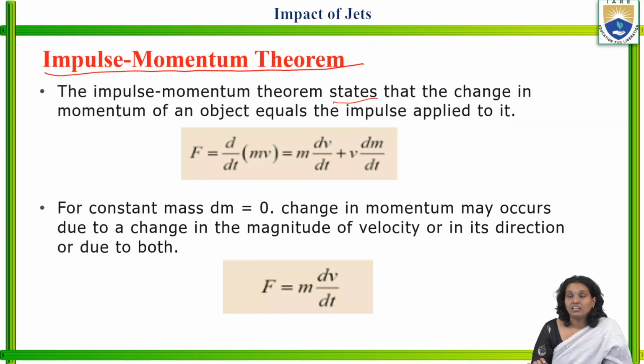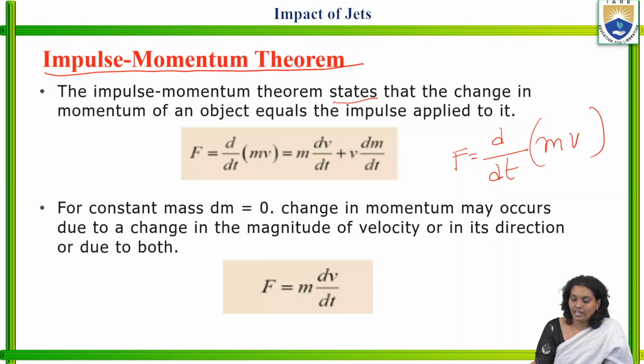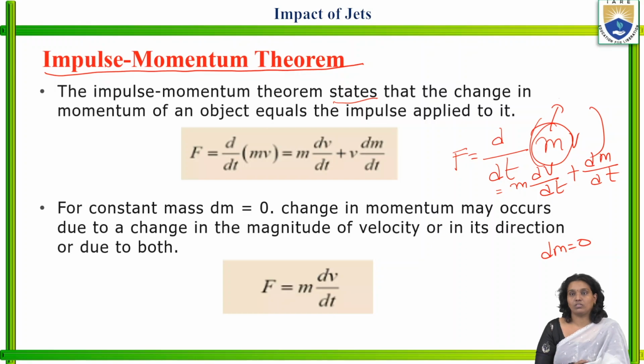So the change in the momentum of an object equals the impulse applied to it. In this, force is equal to d with respect to t of mv. Here we may write it as m dv/dt plus v dm/dt. For constant mass, where m represents the mass, dm/dt is equal to 0.